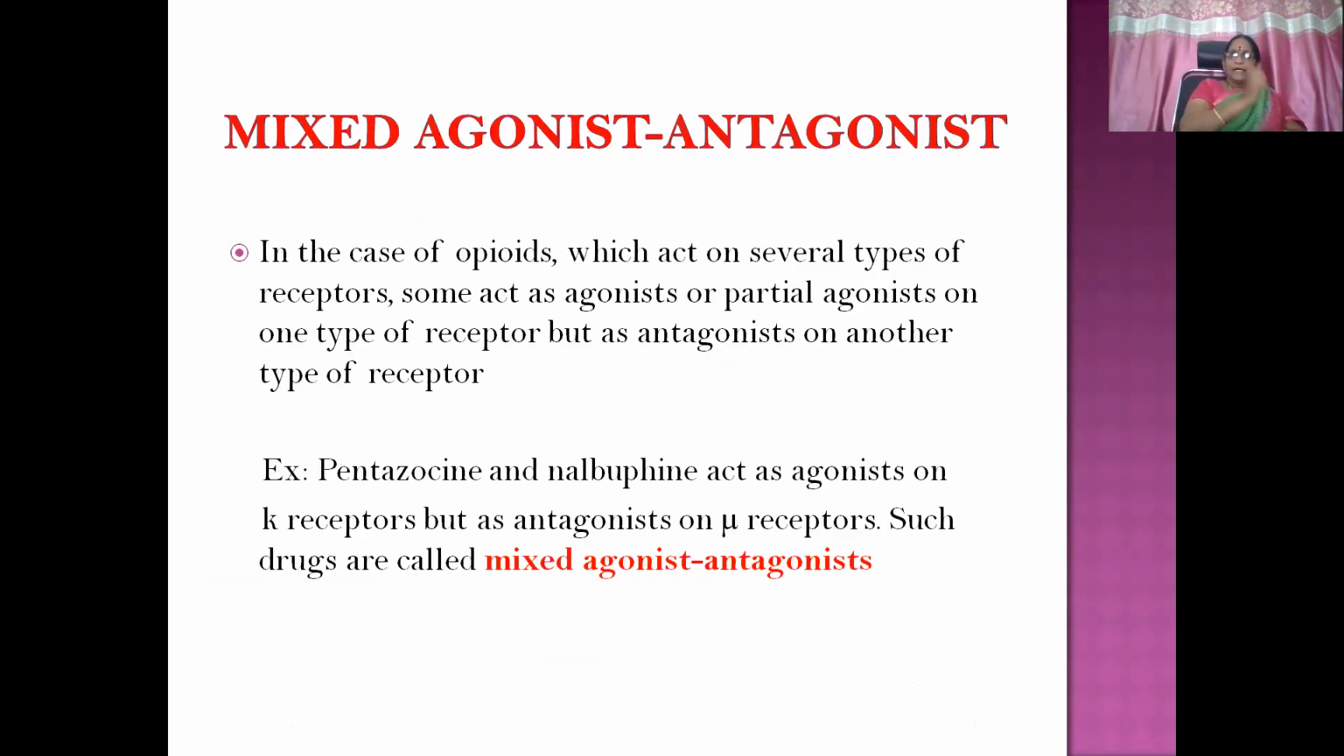Mixed agonist-antagonism. In the case of opioids, which act on several types of receptors, some act as agonists or partial agonists on one type of receptor, but as antagonists on another type of receptor. Some agonistic action, some antagonistic action. It is a mixed action. Example, pentazocine and nalbuphine act as agonists on kappa receptors, but as antagonists on mu receptors, which is known as mixed agonism and antagonism.